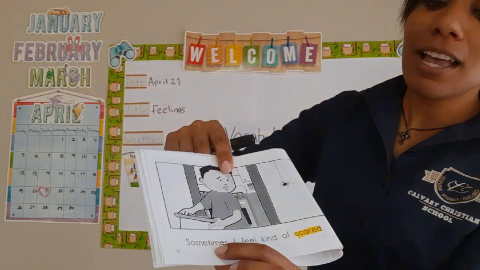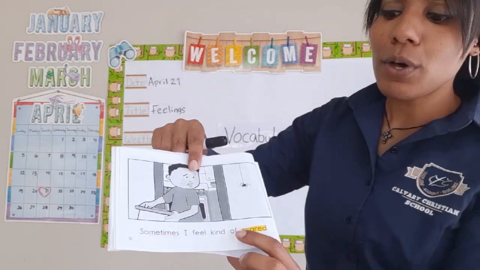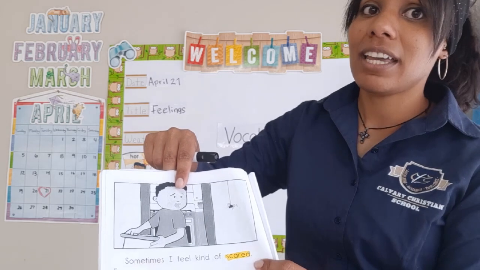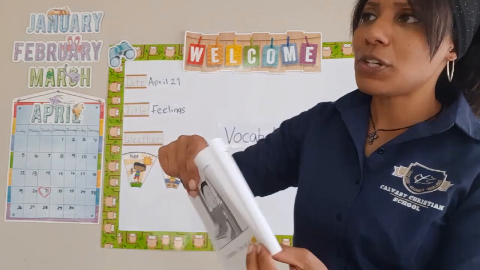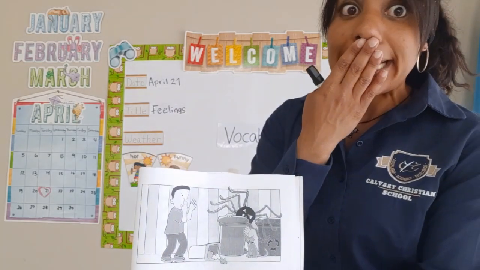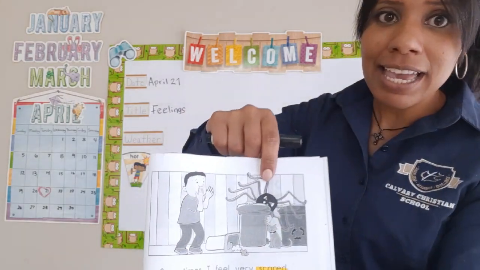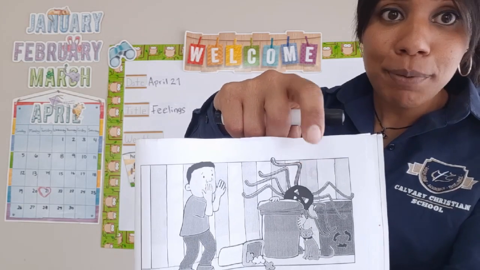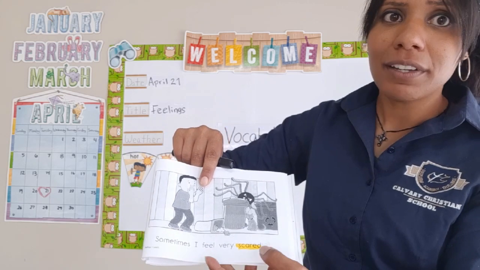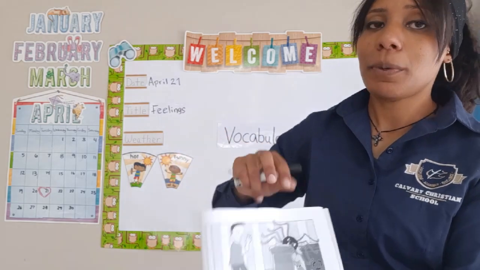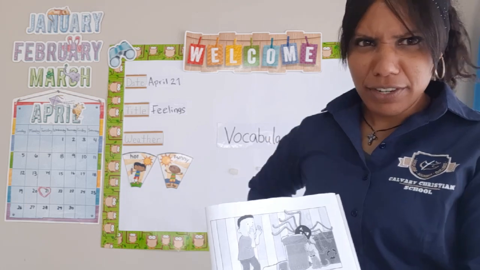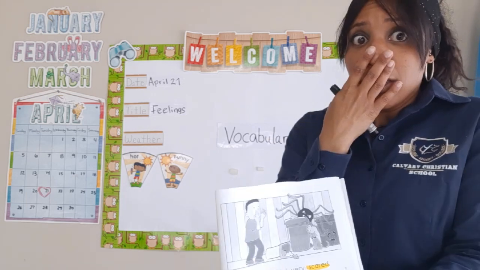So it says, sometimes I feel kind of scared. So sometimes Walter feels kind of scared, right? So let's turn the page. And here we have Walter again, and he's scared again because he sees a what? A big spider. And it says, sometimes I feel very scared. Okay? So we have happy, we have sad, we have angry, and we have scared.